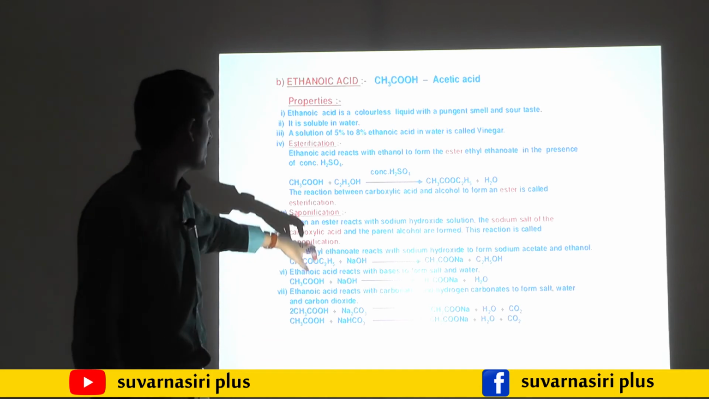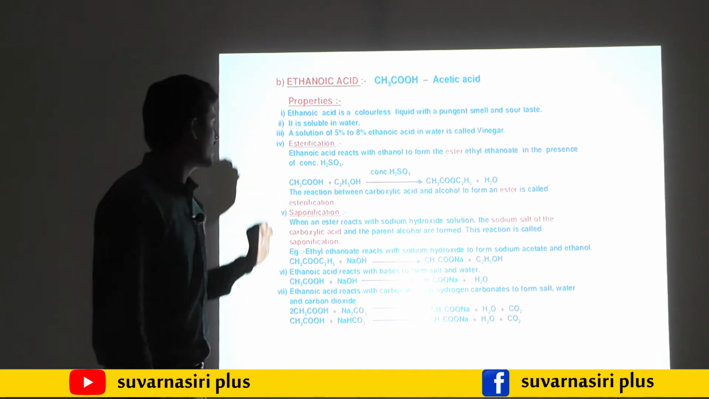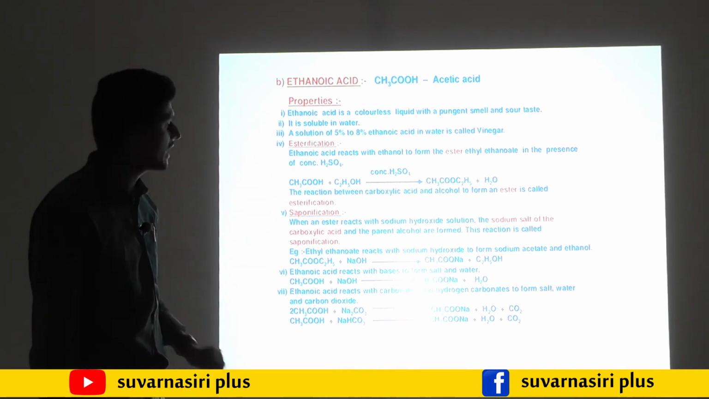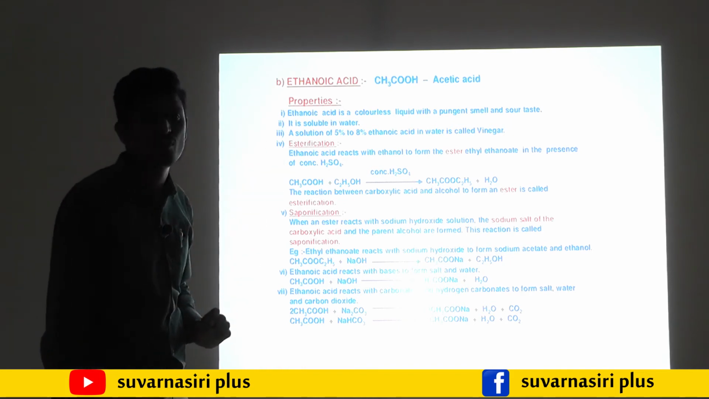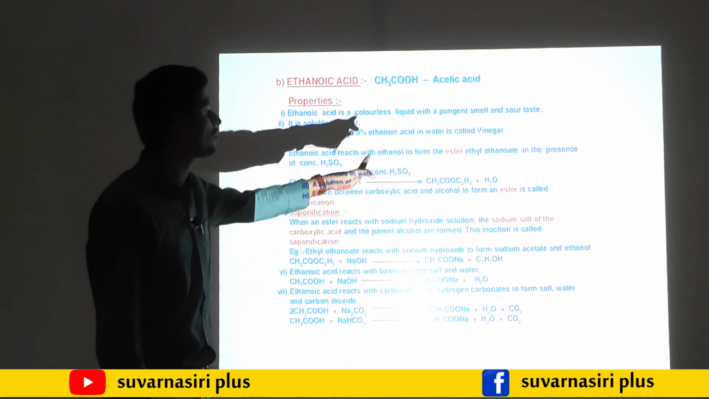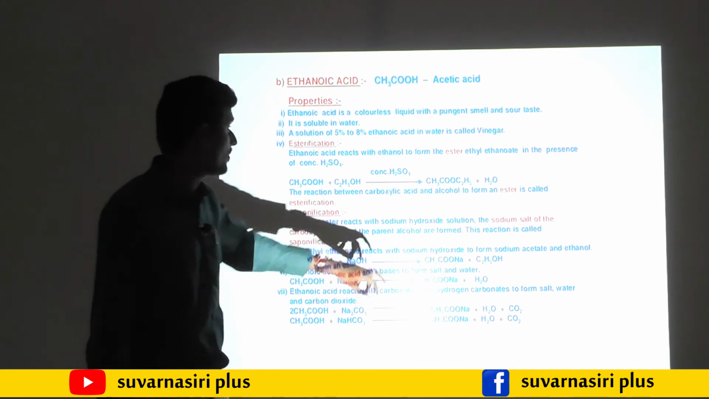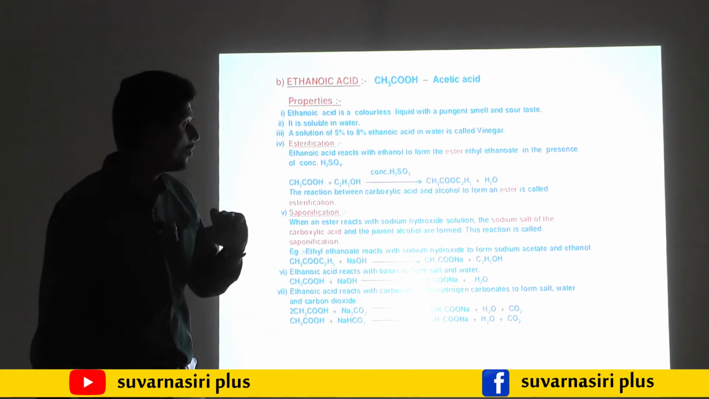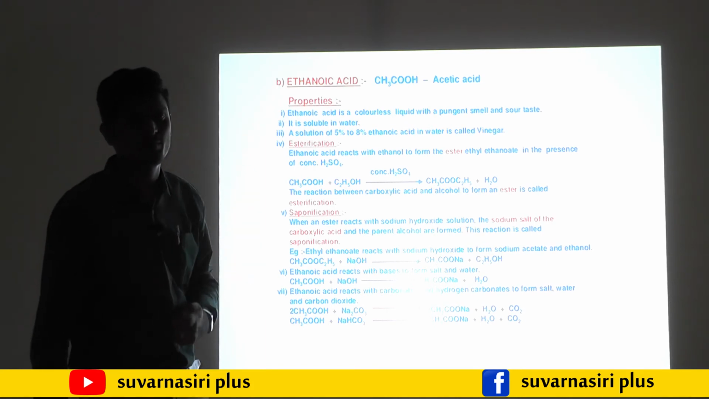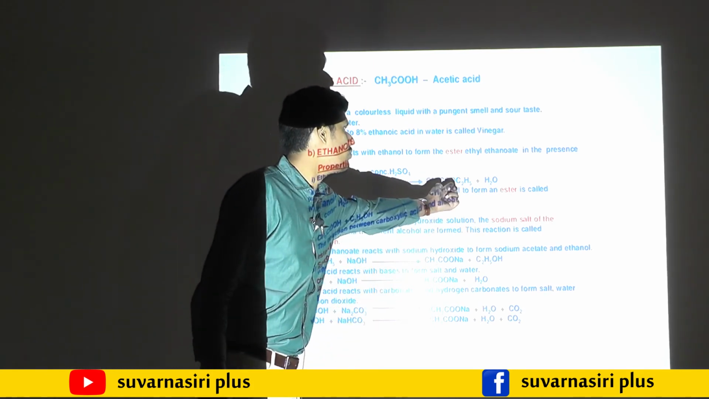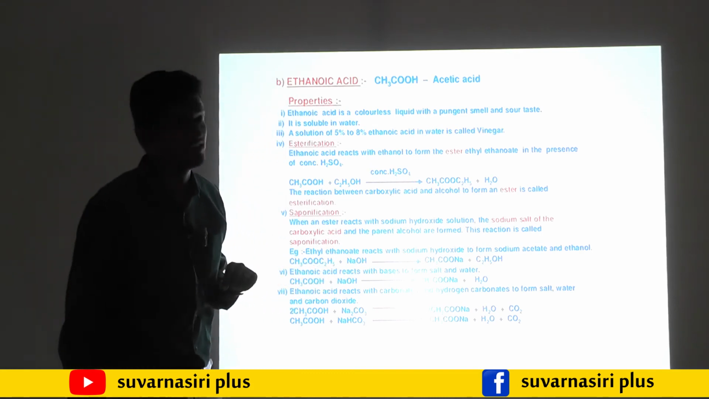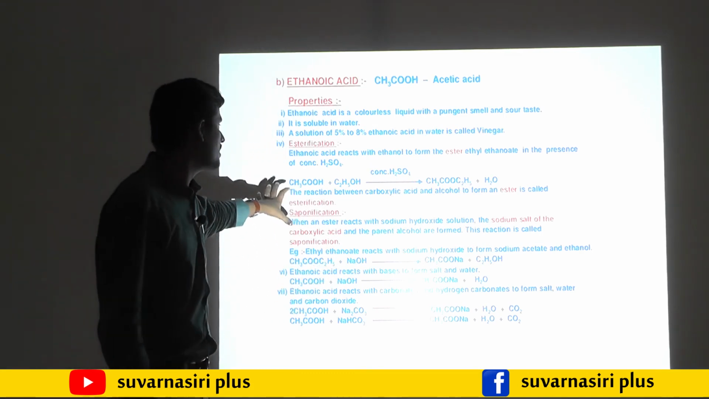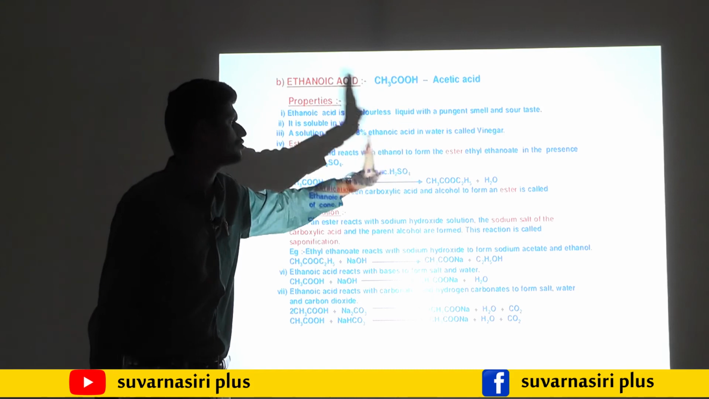Esterification. You may observe here the reaction: acetic acid, or ethanoic acid, reacts with ethanol in the presence of concentrated sulfuric acid, and the product formed is an ester. You may observe COO indicates the ester. How are we going to identify it? An ester must have COO present. So the reaction between a carboxylic acid and an alcohol forms an ester, and this is known as esterification.